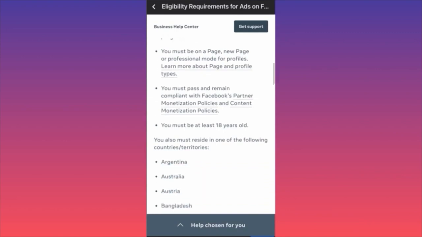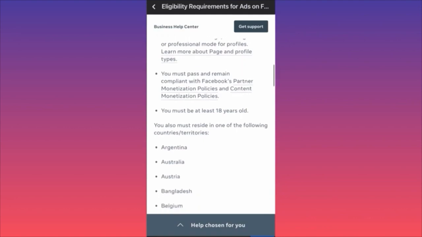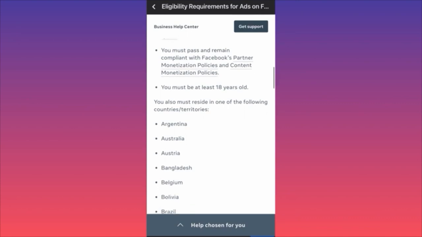Second step, you must pass and remain compliant with Facebook partner monetization policies and content. This is essentially original content, no copyright music, no copyright content from other channels, no news related stuff. Everything has to be original. Step number 4, you must be at least 18 years old. That's very normal and usual.